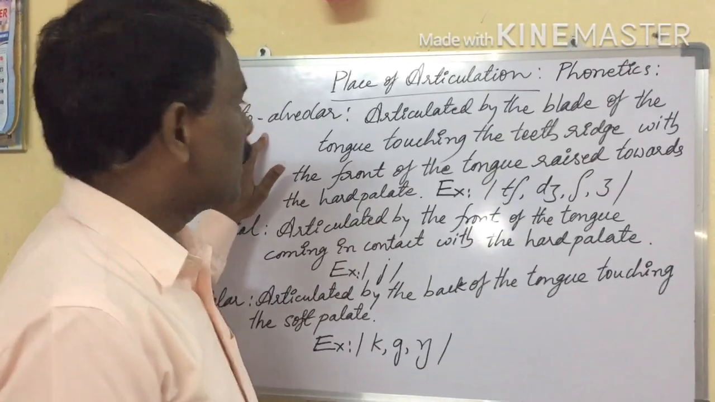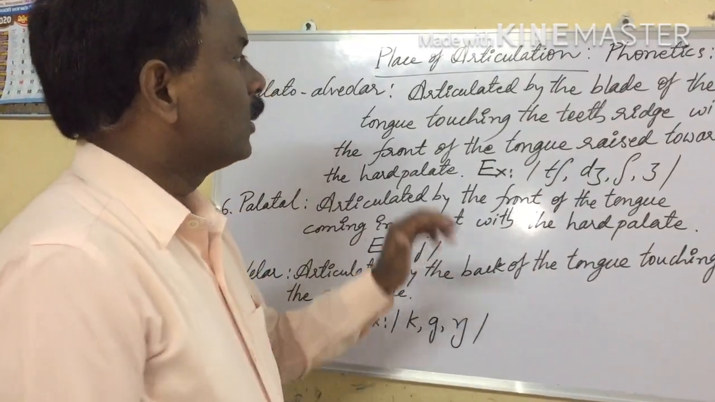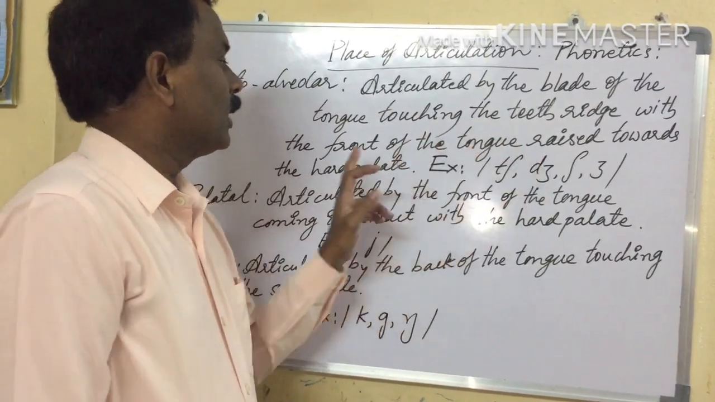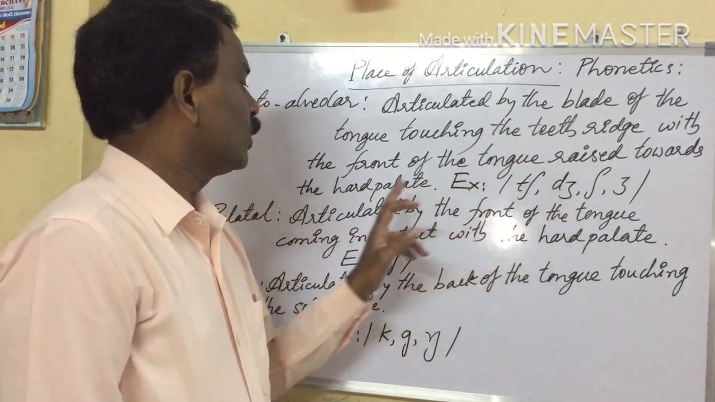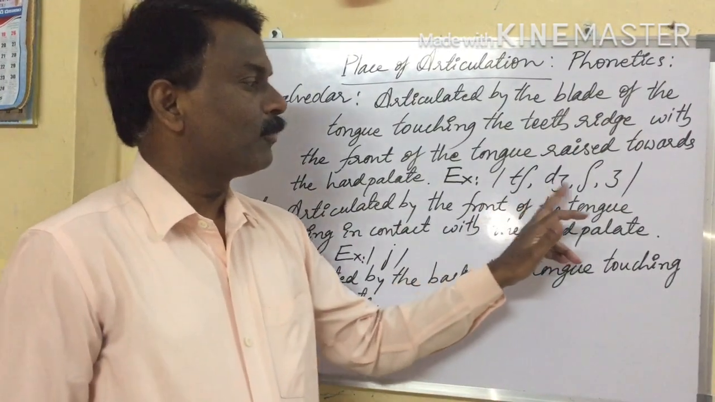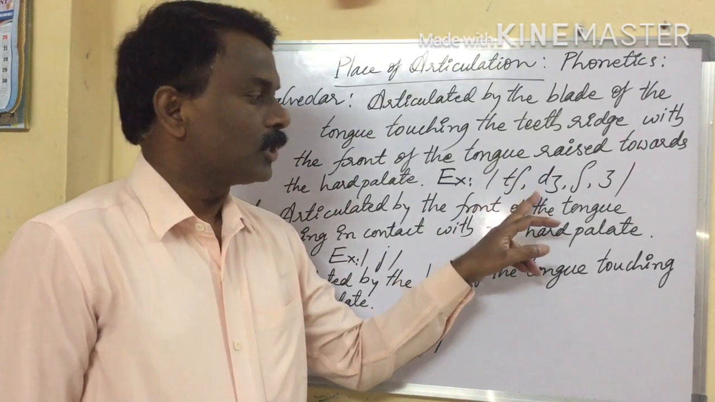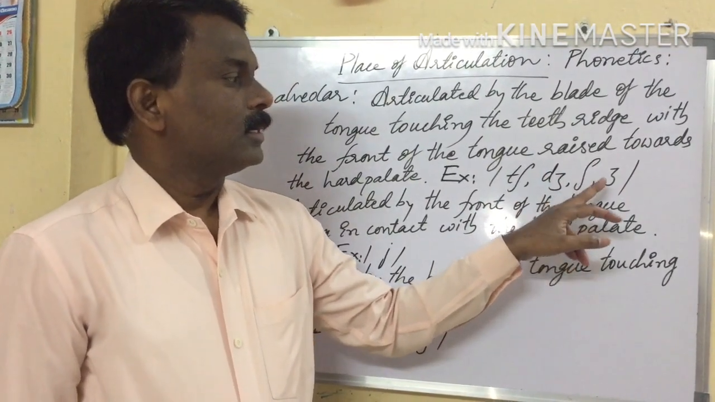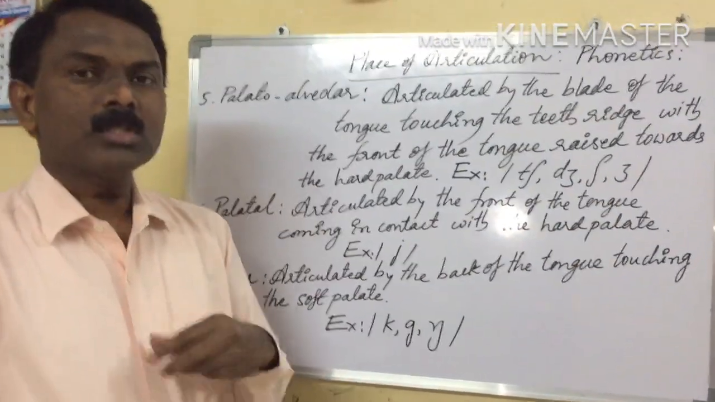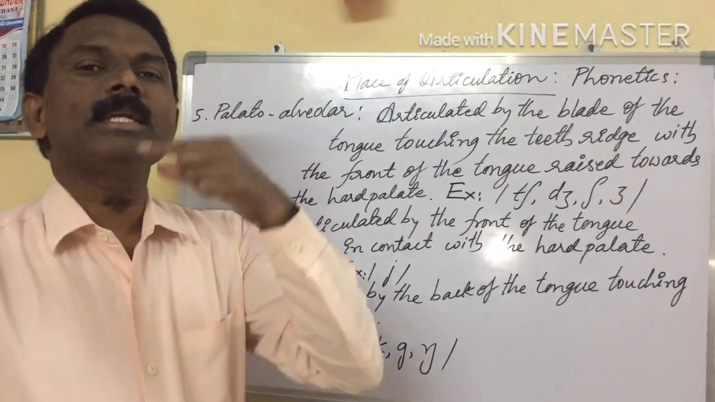The fifth sound is called palato-alveolar. It is articulated by the blade of the tongue touching the teeth ridge with the front of the tongue raised towards the hard palate. While producing these four sounds, what are the four sounds? Cha, ja, sha, ja. What sort of organs are working here? The blade of the tongue touching the teeth ridge.